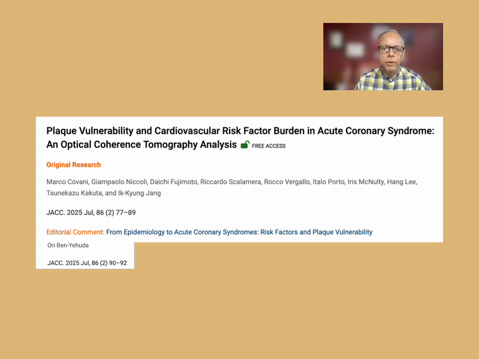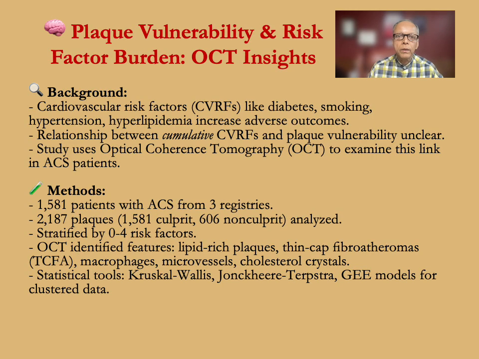Today, July 14, 2025. This video is on a recent JACC article titled Plaque Vulnerability and Cardiovascular Risk Factor Burden in Acute Coronary Syndrome. And there's an accompanying editorial in the same issue of JACC. Cardiovascular risk factors like diabetes, smoking, high blood pressure, dyslipidemia increase adverse outcomes. The relationship between cumulative cardiovascular risk factors and plaque vulnerability is unclear, so the study authors used optical coherence tomography to examine this link in ACS patients.